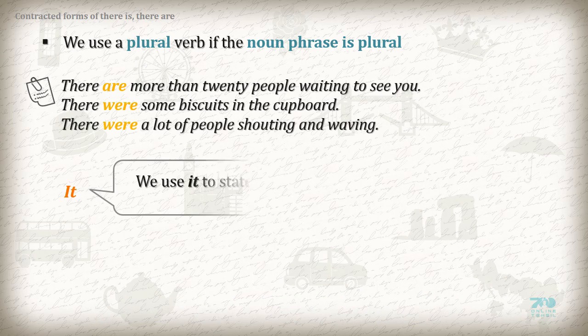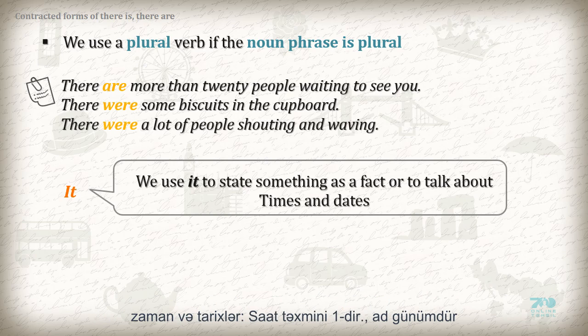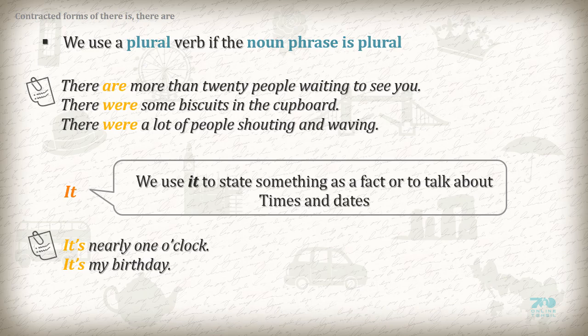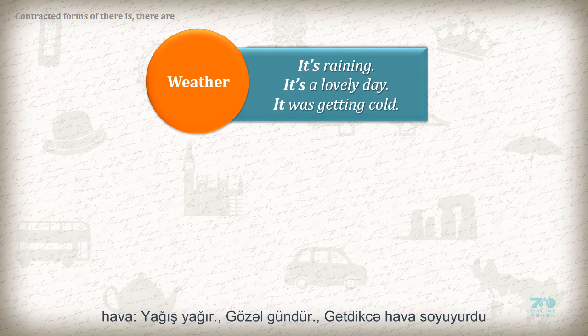It. We use it to state something as a fact or to talk about times and dates. It's nearly 1 o'clock. It's my birthday. Weather. It's raining. It's a lovely day.